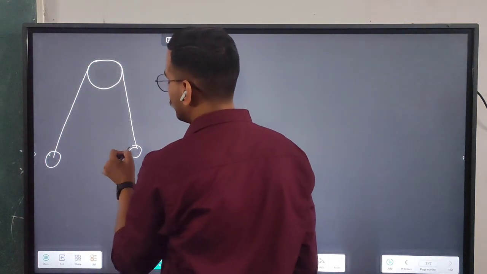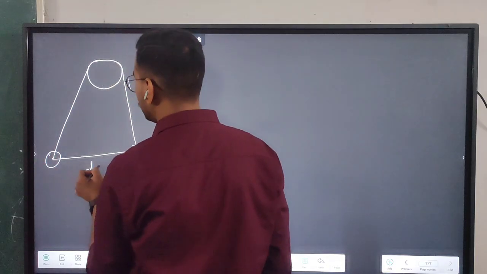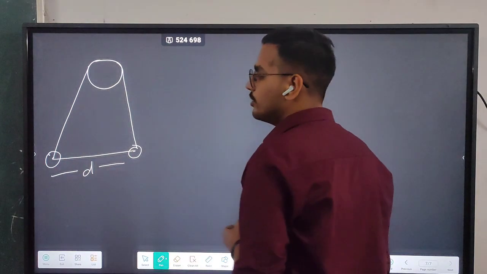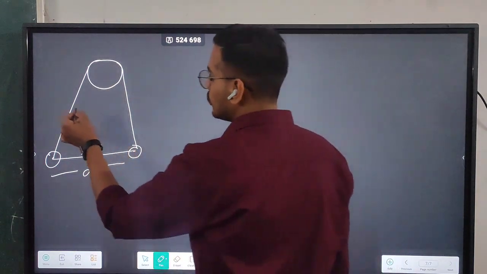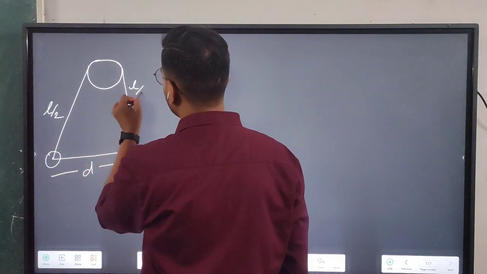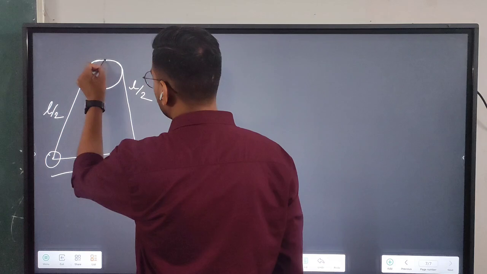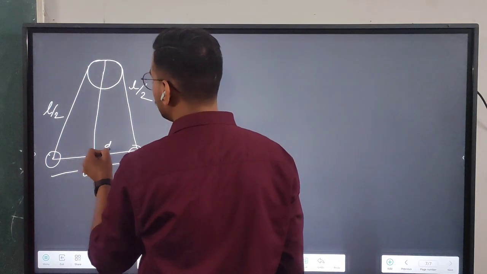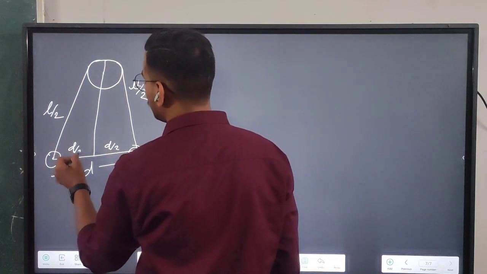We have the string, the other one, the distance is D. They have given total length is L, means the half length will be L by 2. Draw a perpendicular. Then this will be D by 2. It will also be D by 2.